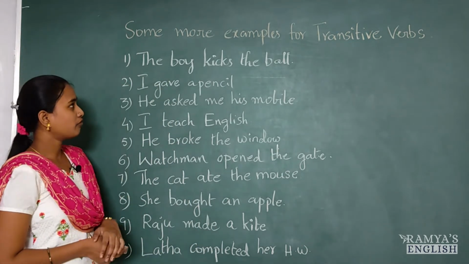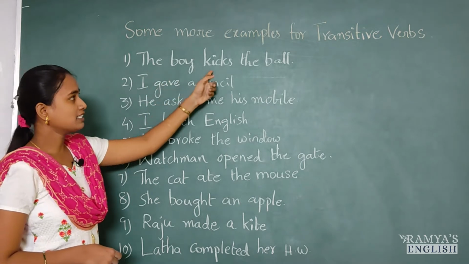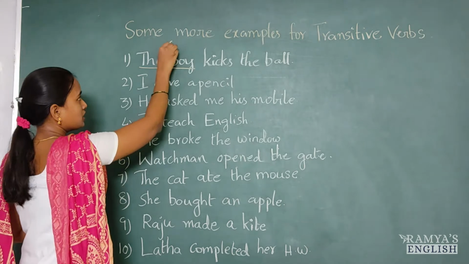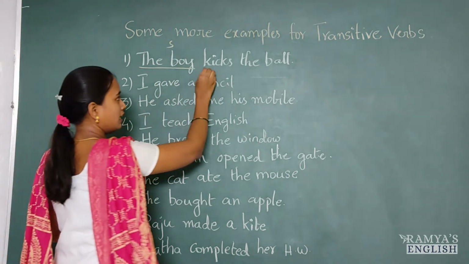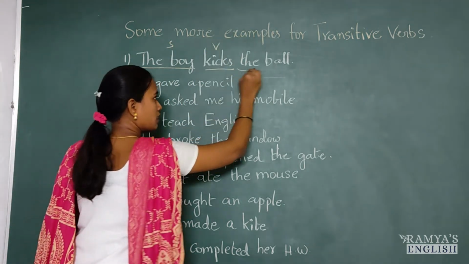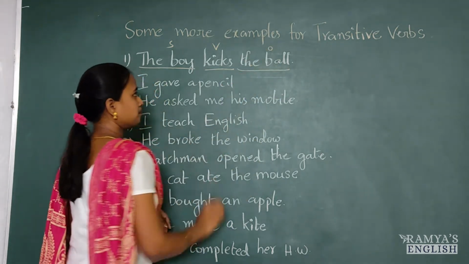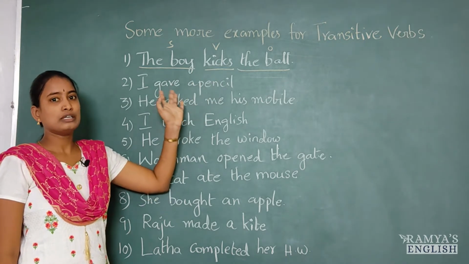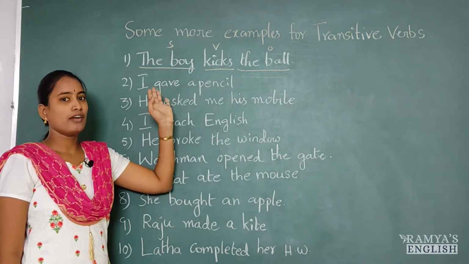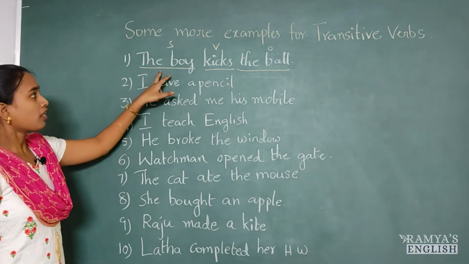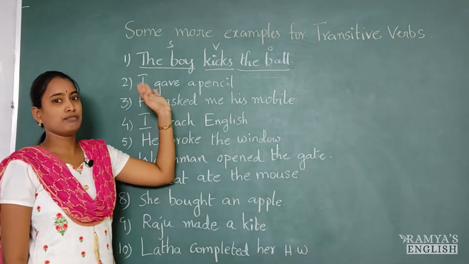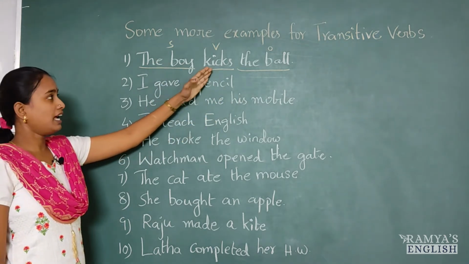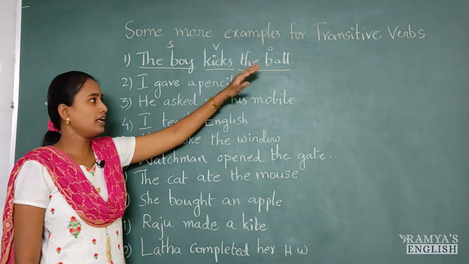The first one I have for you is the boy kicks the ball. So in this sentence, can you identify what is the subject? The boy is subject. Here kicks is verb. The ball is object. We know that this kicks is a verb, but we have to know whether it is a verb or a transitive verb. The boy is doing some action. He is performing some action on the object. So that action is passed by the boy onto the